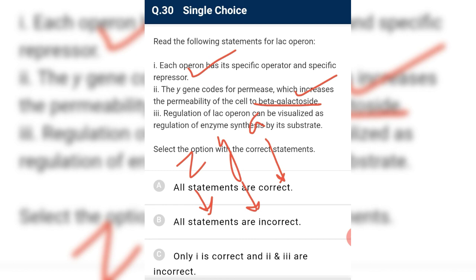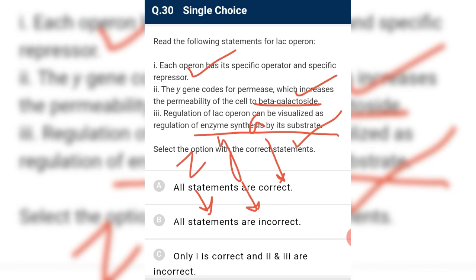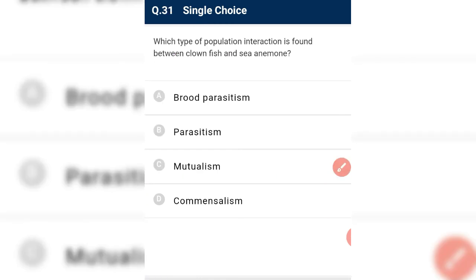So second is correct. Third is regulation of Lac-Operon can be visualized as the regulation of enzyme by its substrate. So it is also correct. So we have all statements correct.